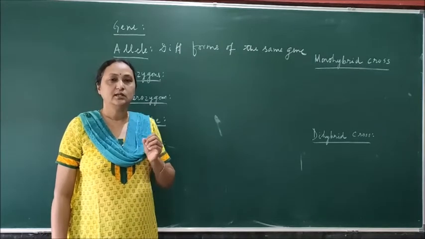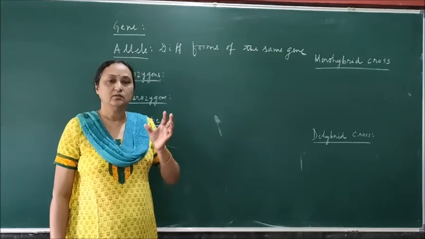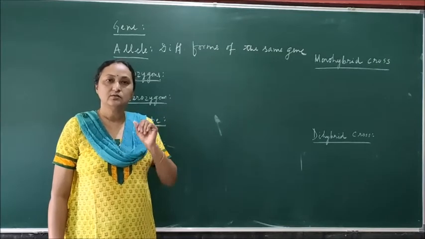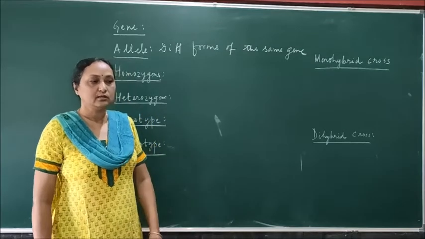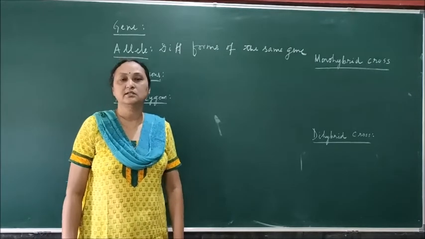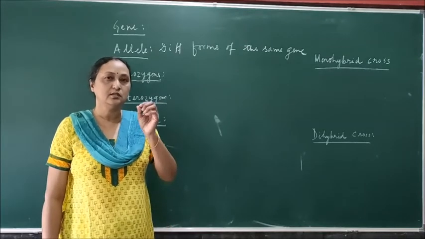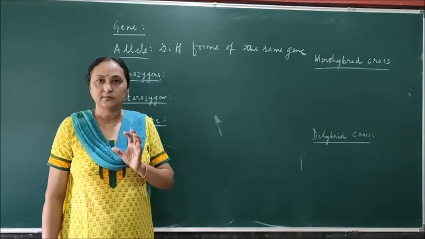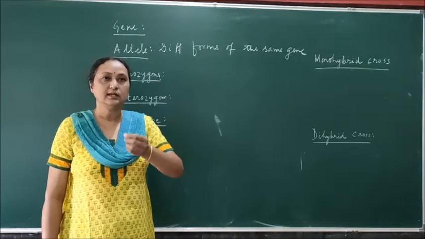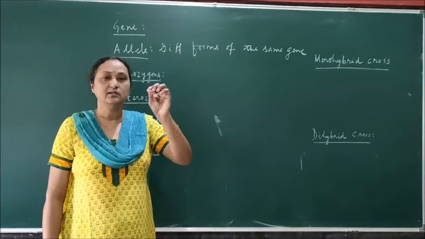For example, suppose you take the color of iris. Iris can be either black or brown or blue or green. So that is also controlled by one gene. So all the characters you are seeing in all living organisms are actually controlled by genes. And gene is the smallest unit of the chromosome, of the DNA. So the DNA is a long thread. On DNA you can find, for example, suppose you take a necklace.